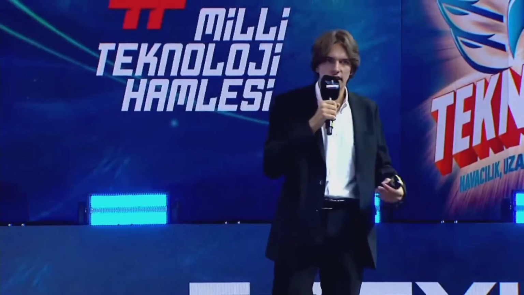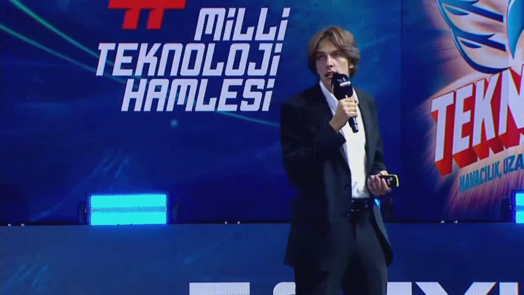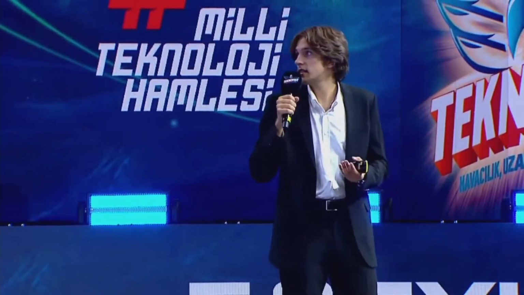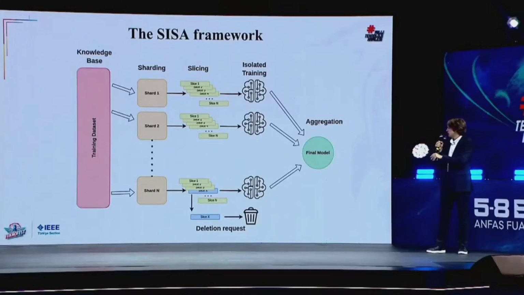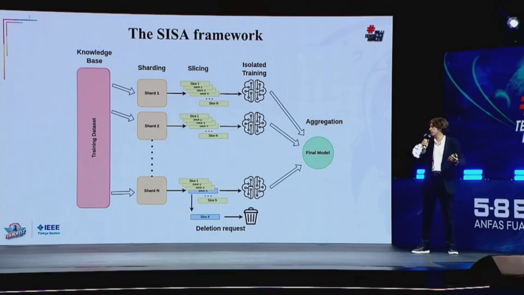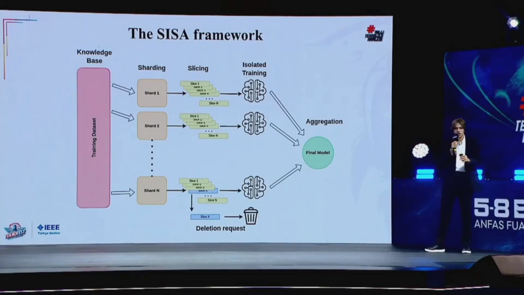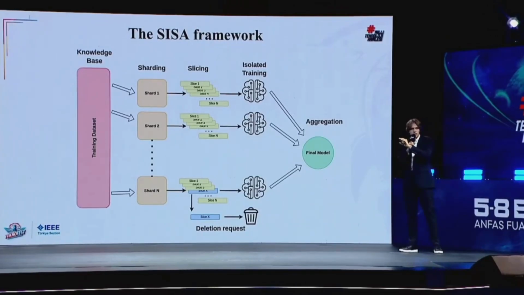One of the techniques of machine unlearning is the SISA framework. It contains several steps. The first one is to collect a comprehensive knowledge base, the training data set. Then we divide the data set into separate parts called shards. Each shard is then divided into separate slices.